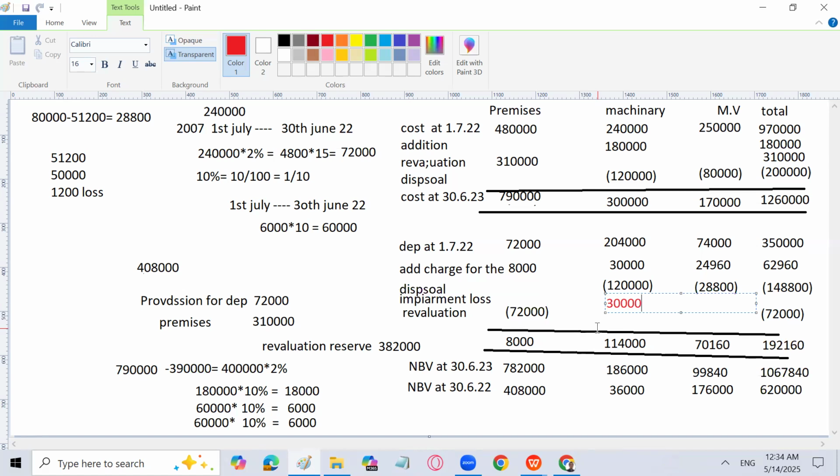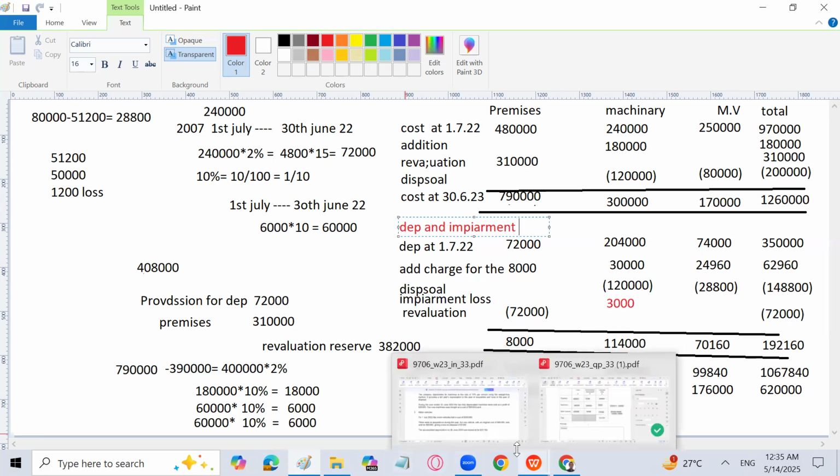Yes, I have solved the last question in which I subtracted the impairment from the cost, and impairment depreciation from here, because the examiner had solved the question in that way. But in May, June 2433, they have changed the approach. They have just added impairment loss, which is very easy to calculate: the value by which carrying amount is more than the recoverable amount, and just write the impairment loss over here, right? So you will write here depreciation and impairment. So it will become easier for us, right?